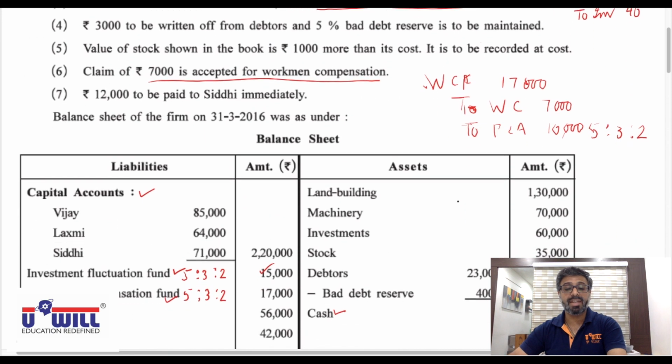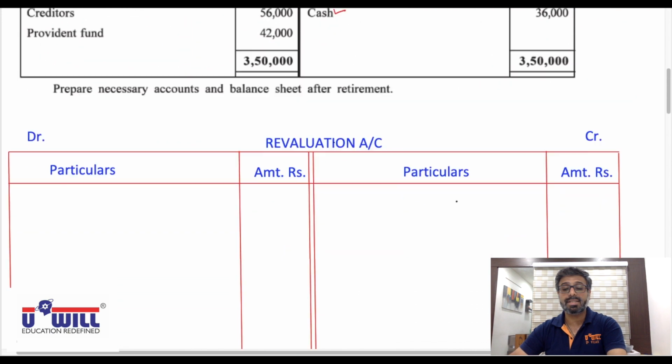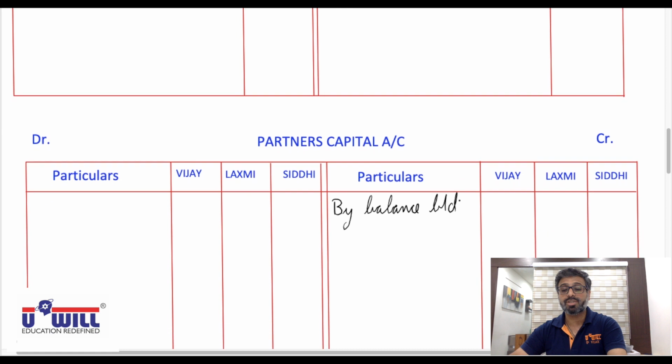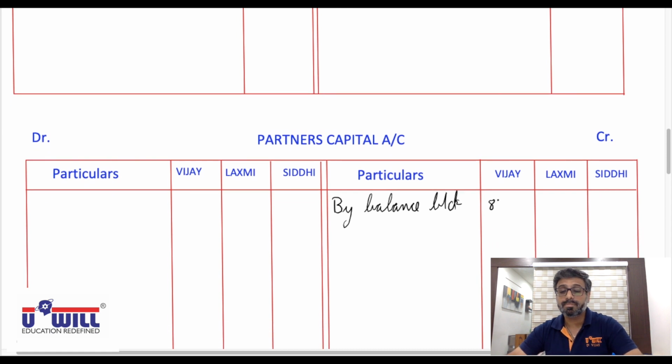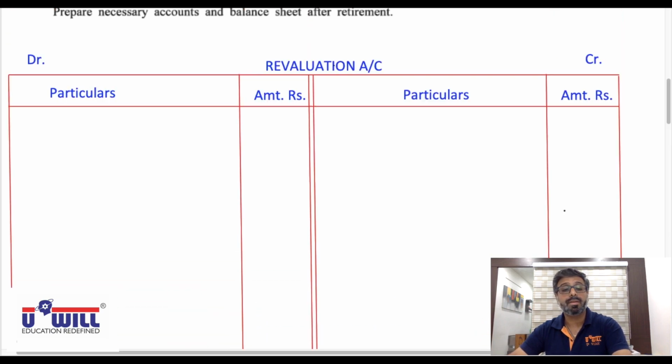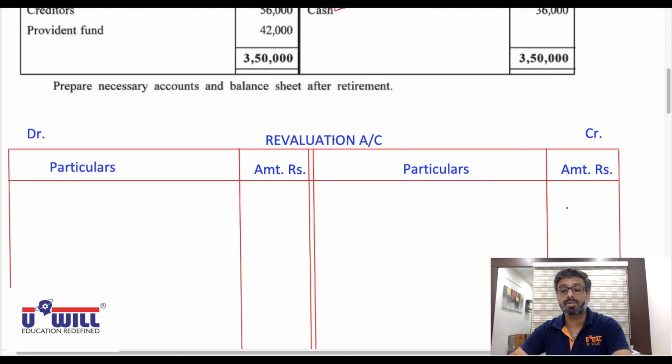Vijay's column 85,000, Lakshmi's column 64,000 and Siddhi's column 71,000.